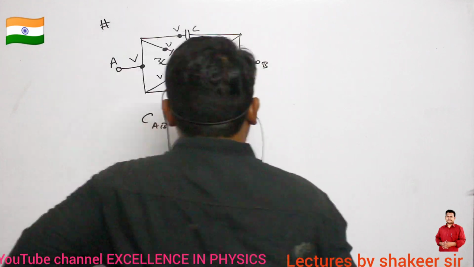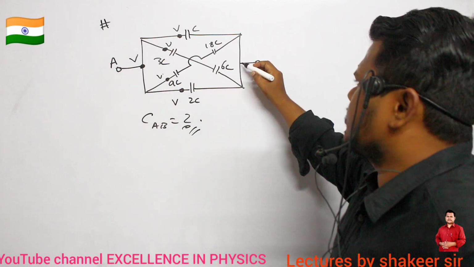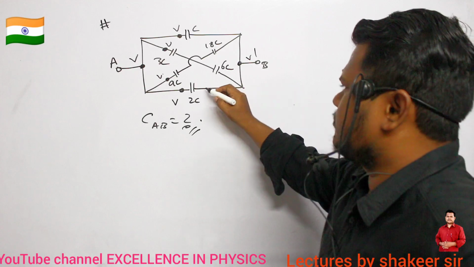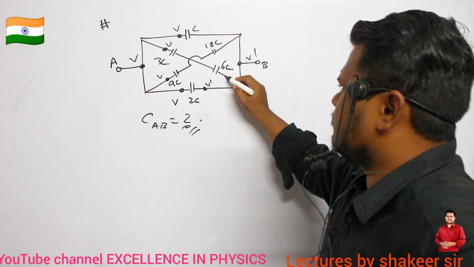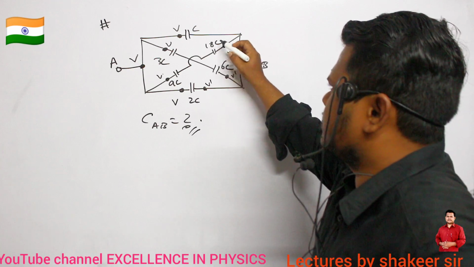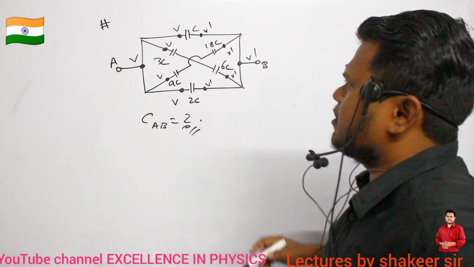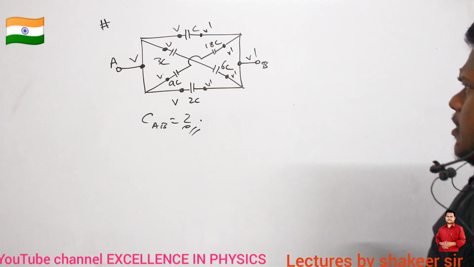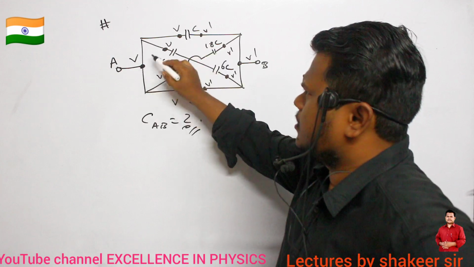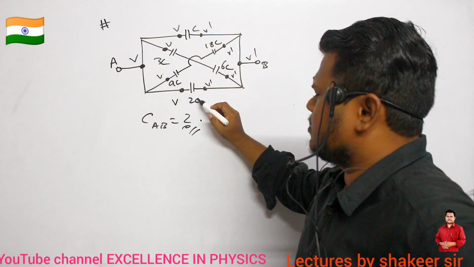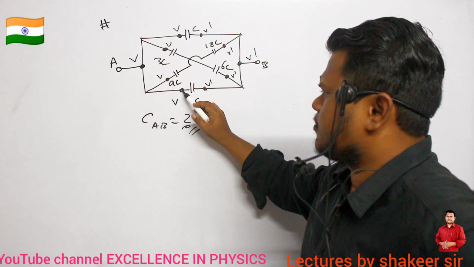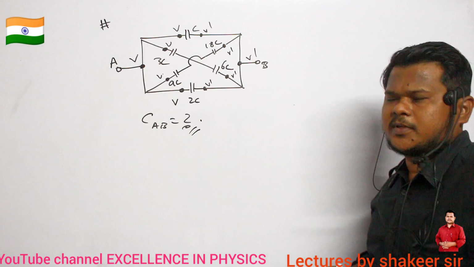Similarly, here if I take the potential to be V dash, what are the points which are at a potential of V dash? This one, this one, this one, and this one are at a potential of V dash. So directly I can say that this capacitor is directly connected between A and B. Similarly, this capacitor 2C also is directly connected between A and B because they are at potentials V and V dash. That's all.